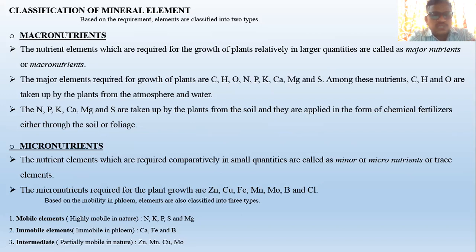Okay, and partially mobile means they are sometimes mobile or sometimes immobile in nature. On the basis of that, the first one is the mobile elements, which are highly mobile in nature, and those are nitrogen, potassium, phosphorus, sulfur, and magnesium. Immobile elements are the elements which are immobile in nature, they won't move anywhere, that is calcium, iron, and boron. And the last one is intermediate, which are partially mobile in nature, that is zinc, manganese, copper, and molybdenum.